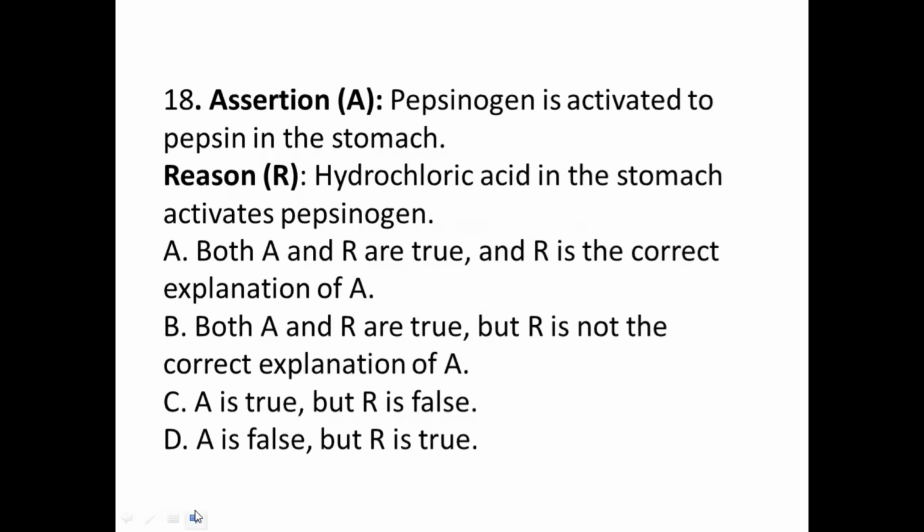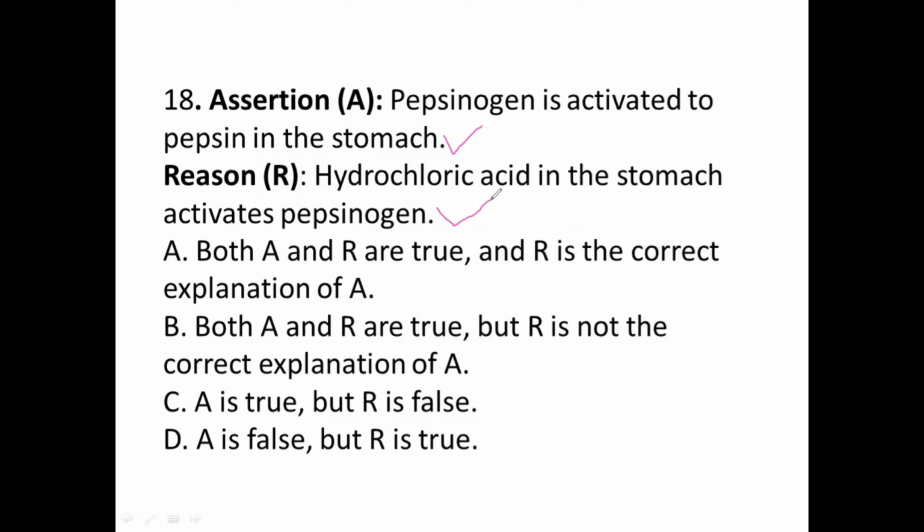Done. Next question, assertion and reason kind of question. Let's see. Assertion: pepsinogen is activated to pepsin in the stomach. Yes, pepsinogen is an inactive enzyme in the stomach, and it will be activated to pepsin. Assertion is true. Reason: hydrochloric acid in the stomach activates the pepsin.